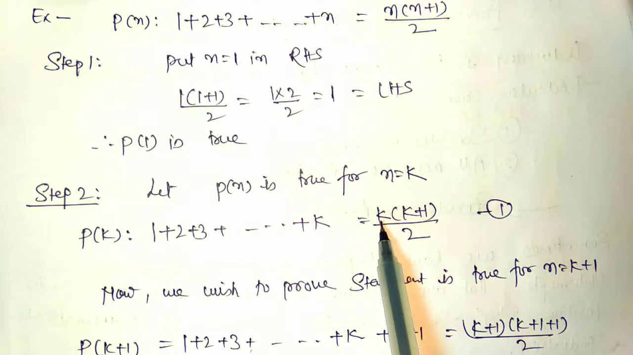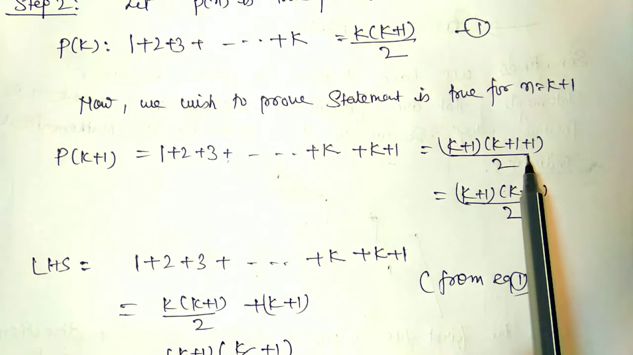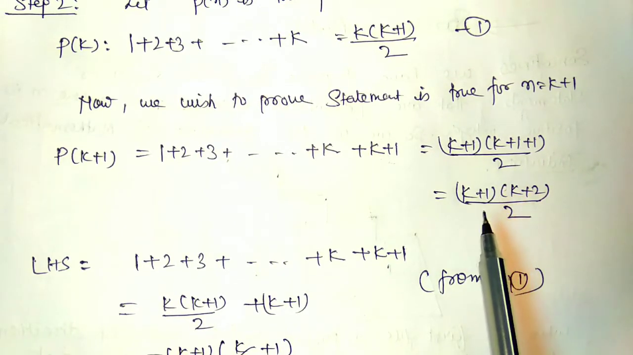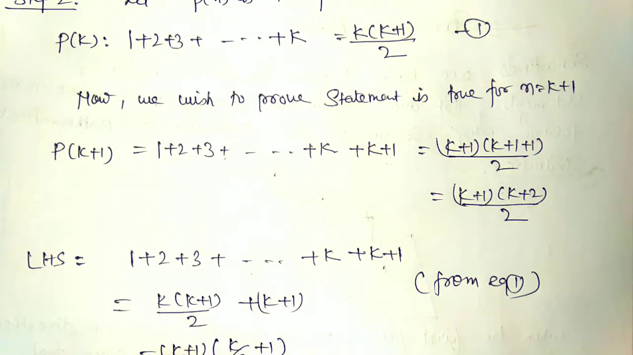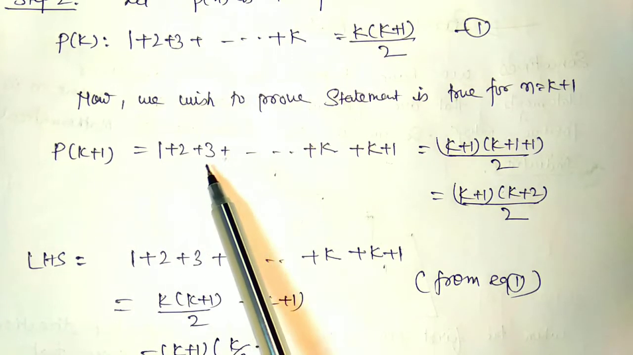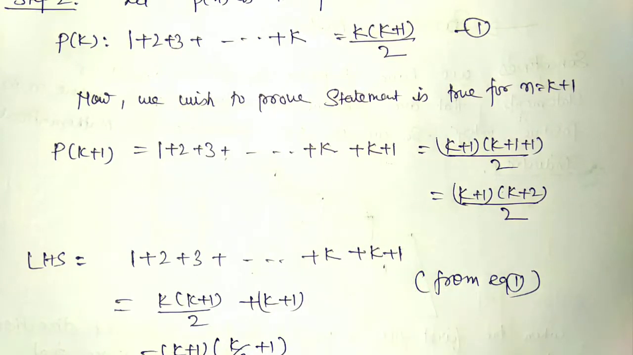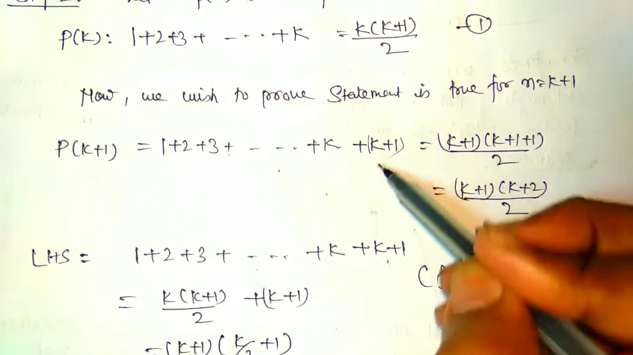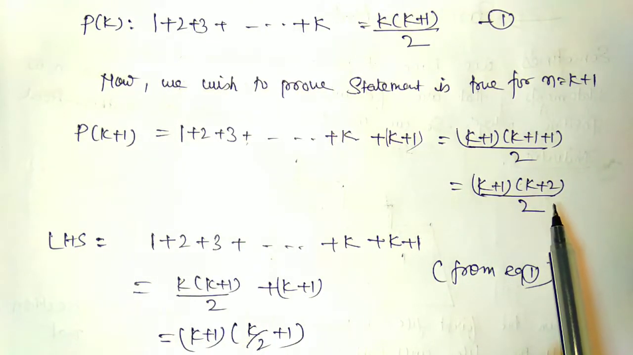We are replacing every k by k plus 1. So the statement is k plus 1 into k plus 1 plus 1 by 2. So the right hand side is k plus 1 into k plus 2 by 2. So Pk plus 1 is written as 1 plus 2 plus 3 up to k plus 1. This k plus 1 is the extra term, and the RHS is k plus 1 into k plus 2 by 2.